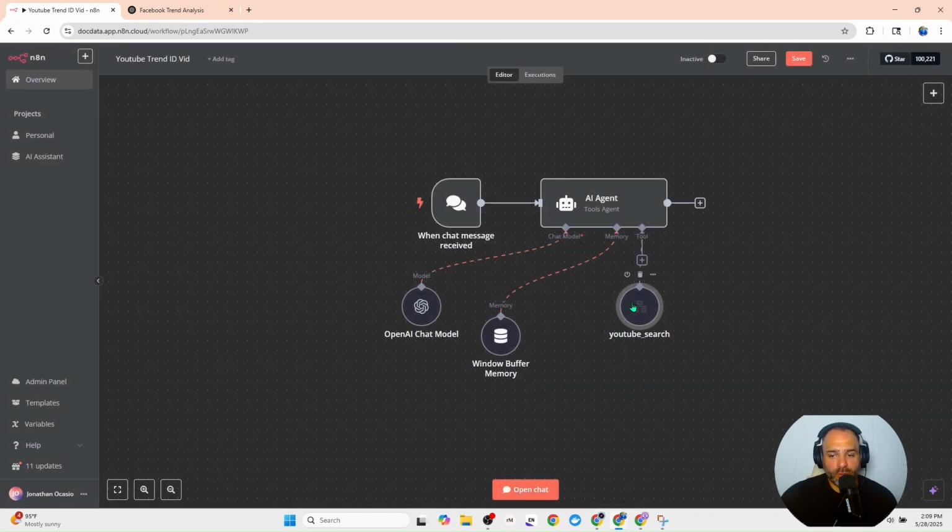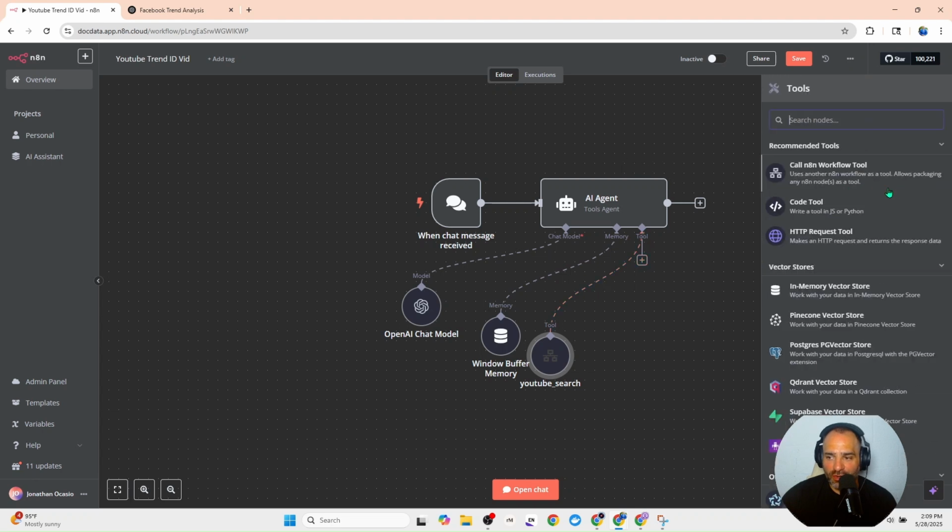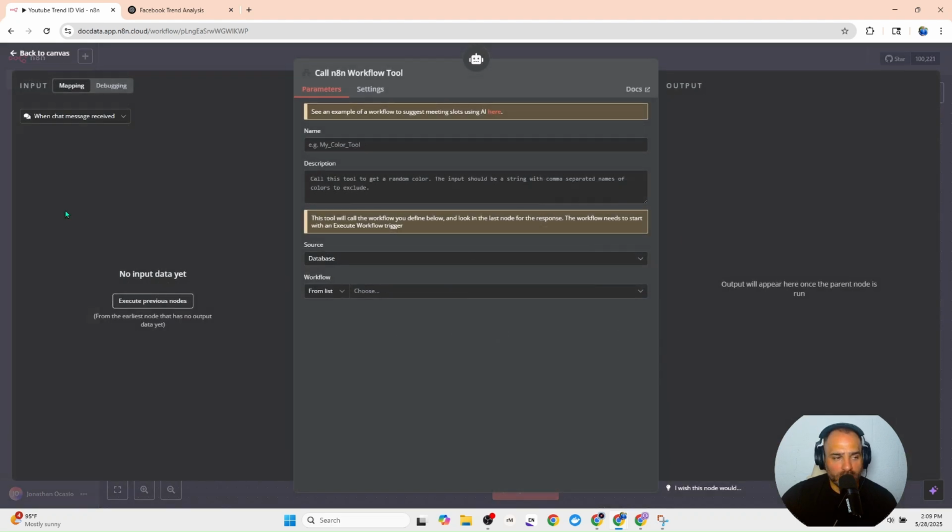So now with this complete, we're going to move on to the next one. The next node is going to be another execute from a workflow. What this is going to do is create the video, and we will create the step-by-step process of what it's creating. The first part is going to be renaming this. Again, this is an important step because we need to make sure that name matches the AI agent.